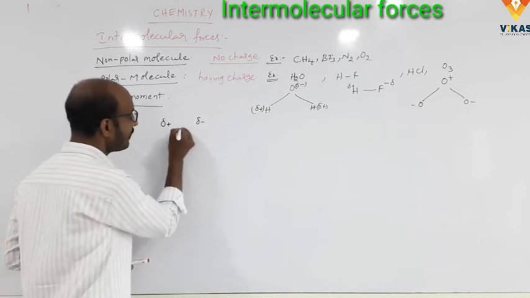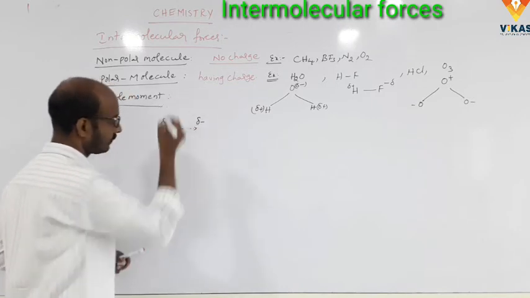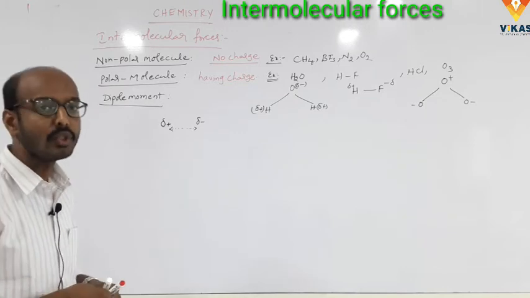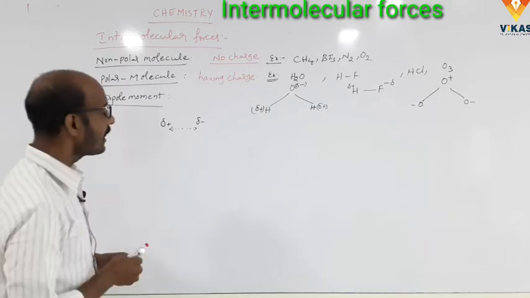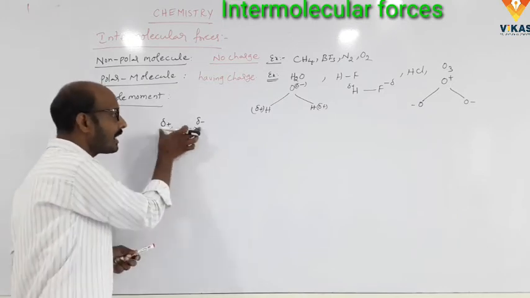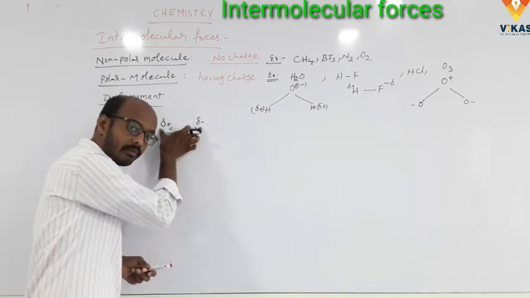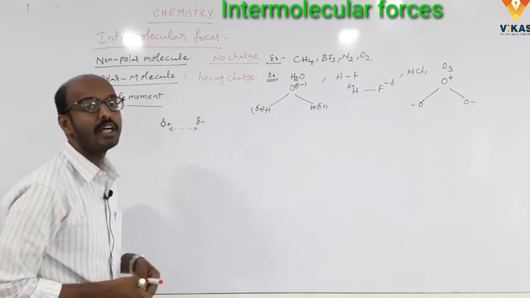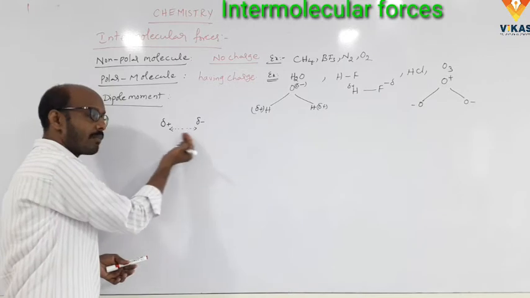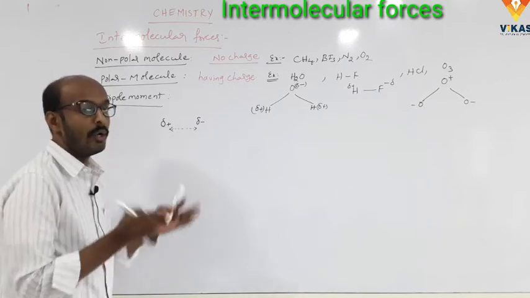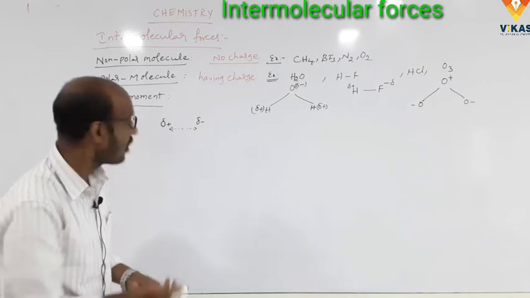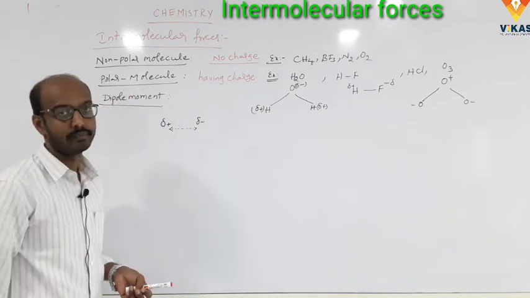The distance between the two poles. The magnitude of the charge of the polar molecules, and the distance between the two poles. Simply the distance between the two poles. That means one partial positive charge and one negative charge. Simply charge separation is called dipole moment.